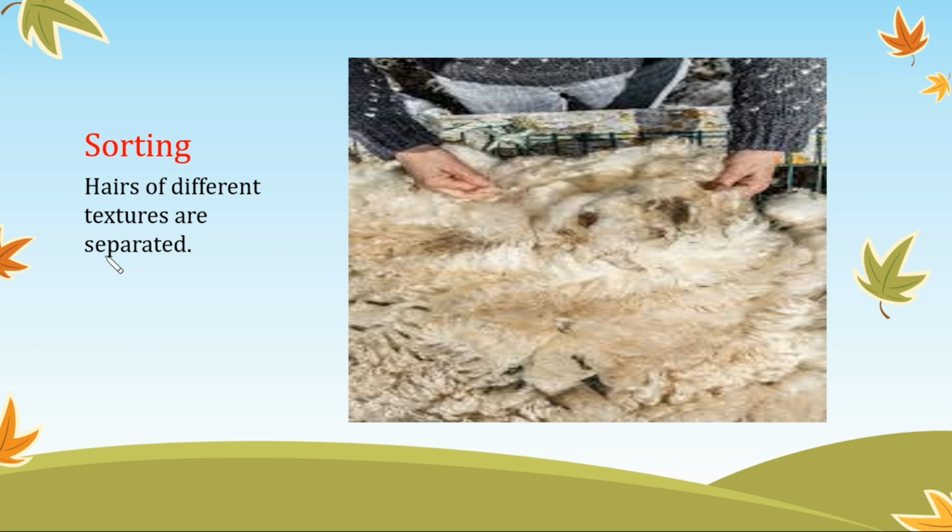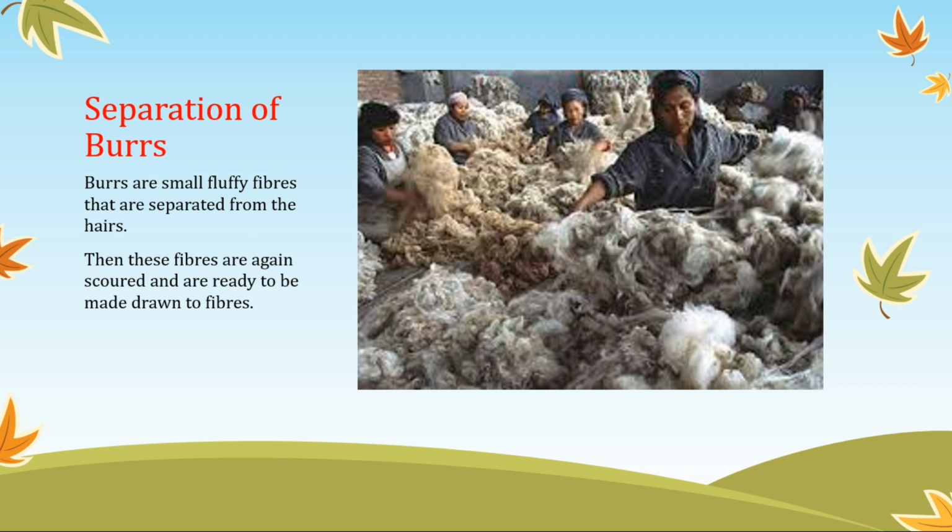Now in this process, which is sorting, hairs of different textures are separated, which means different textures of the hair are separated into parts. Separation of burrs. Burrs are fluffy fibers that are separated from the hairs. Then these fibers are again scoured and ready to be drawn into fibers.